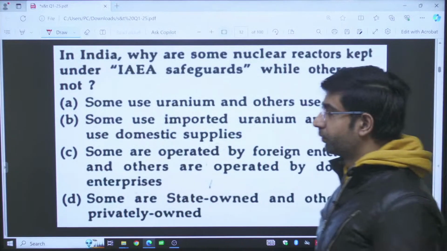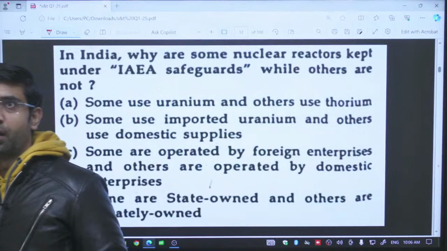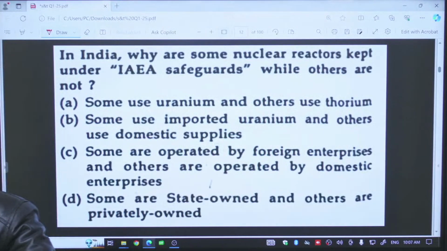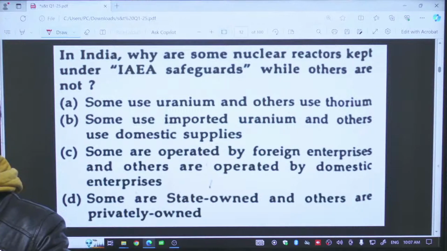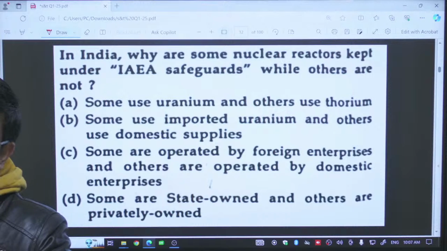In India, why are some nuclear reactors kept under IAEA safeguards? What is IAEA? It is the International Atomic Energy Agency. Atomic means it will be dealing with nuclear atoms.